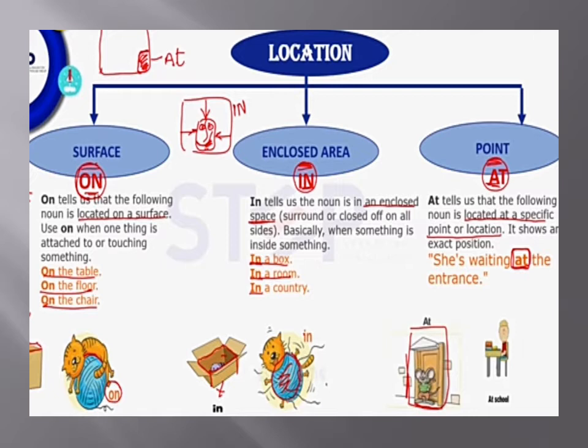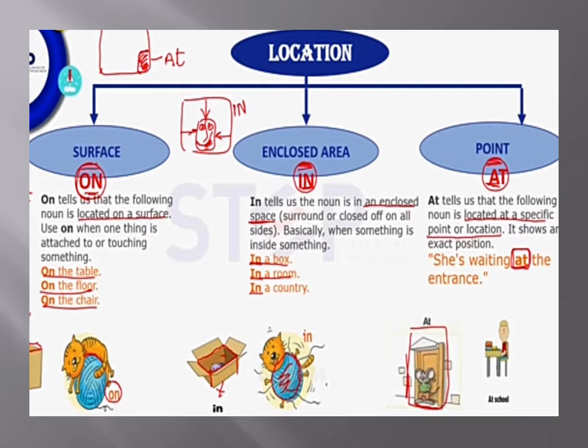Next one, how and when we use the preposition in. Very easy. The preposition in can be used for an enclosed area. When someone is inside a boundary wall, when someone is inside a building, it tells us that the noun is in an enclosed space, surrounded or closed off on all sides. Basically, when something is inside something, we can say that somebody or something is inside a building, inside a boundary wall. For example, in a box, in a room, in a country.